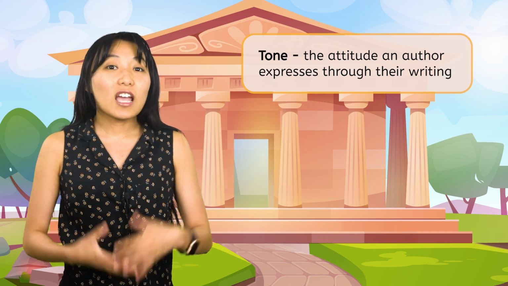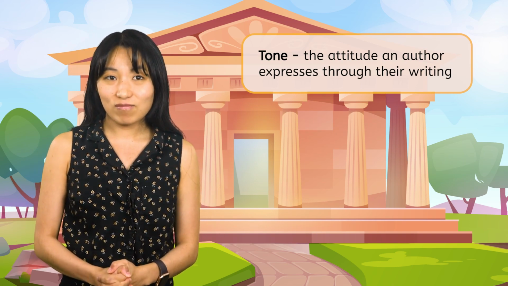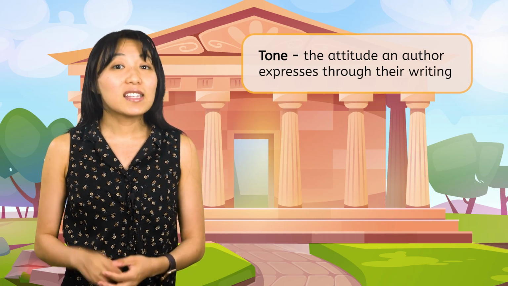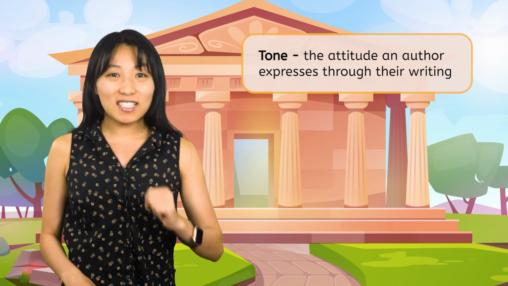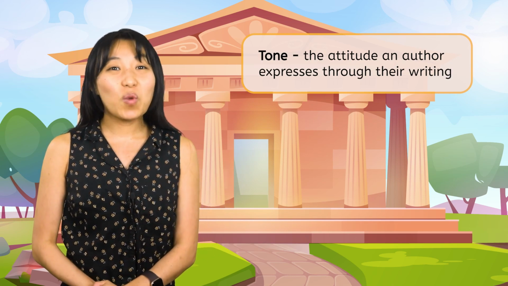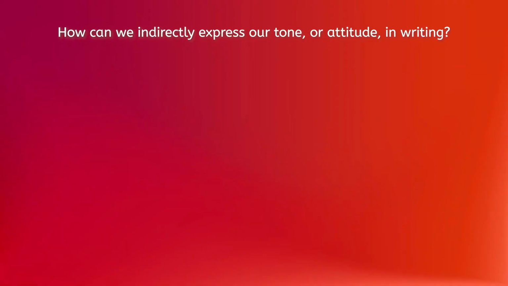We know that authors can show us what characters are like through details and hints. Tone is similar. Instead of directly writing how we feel, we show it through details. Let's consider what kinds of details might show tone. How can we indirectly express our tone or attitude in writing? Pause to brainstorm in your PDF, then resume to discuss.